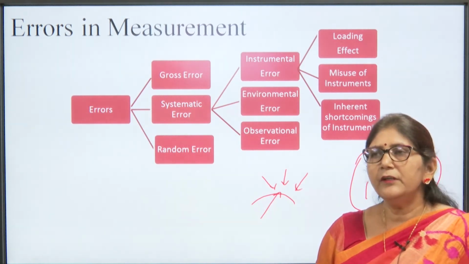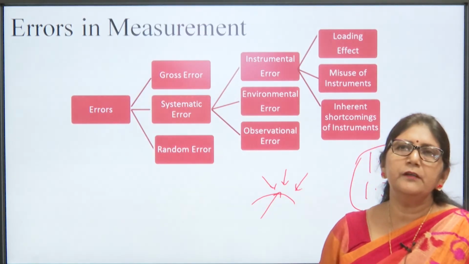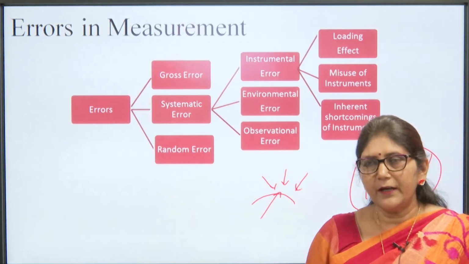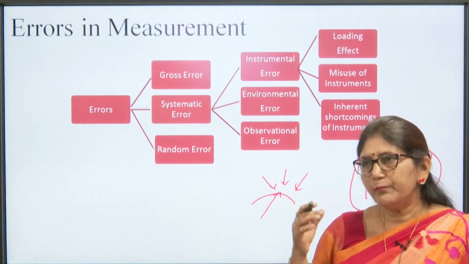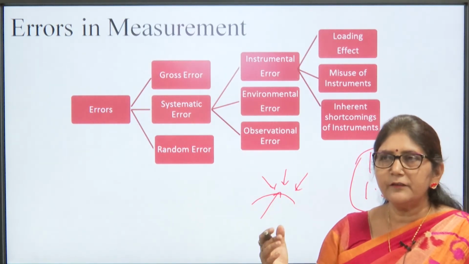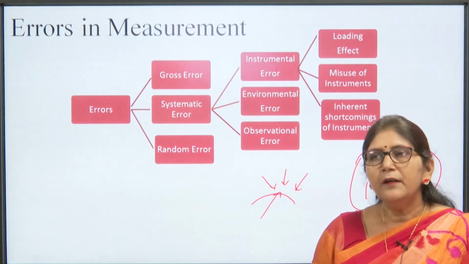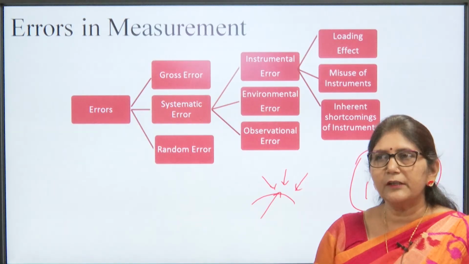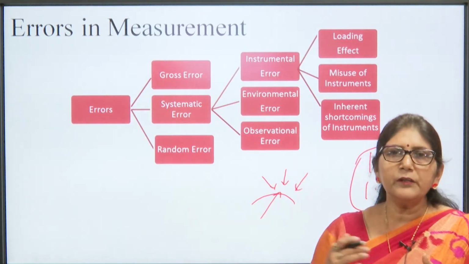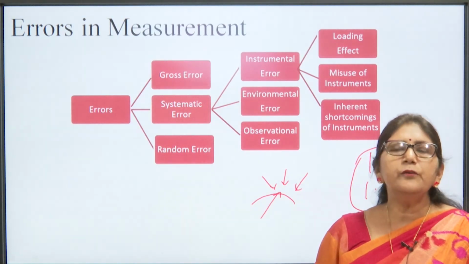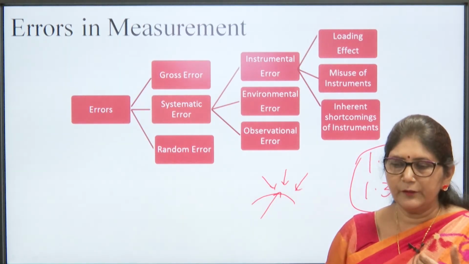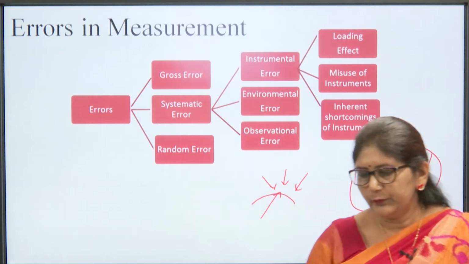Then loading effect. Loading effect generally happens in voltmeter-like instruments. Suppose the voltmeter has a very high resistance, and if we measure a voltage across a resistance whose value is less, then the resistance of the voltmeter and the resistance of that circuit will come in parallel to each other, and the total resistance will decrease, and so the output of that voltmeter will not give the proper value.